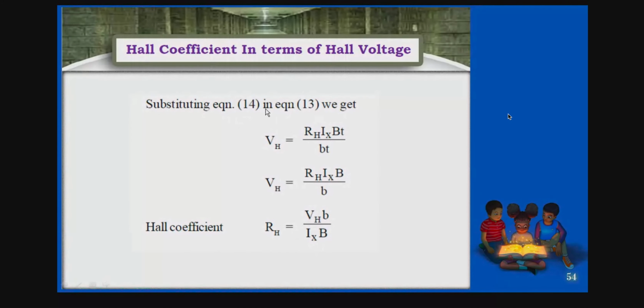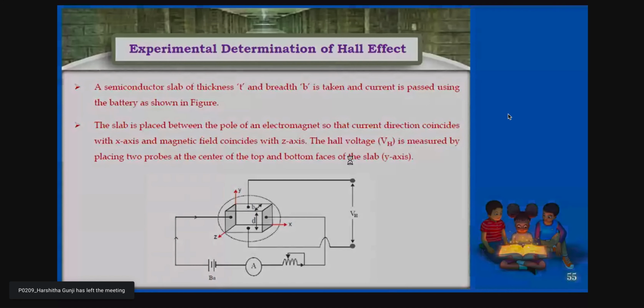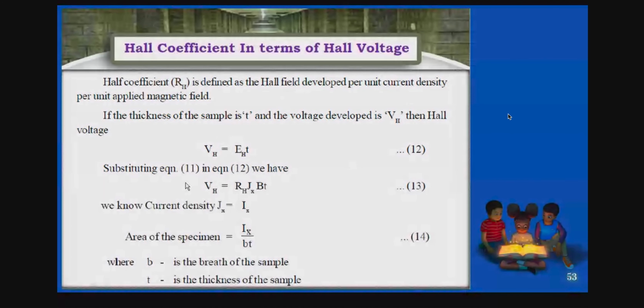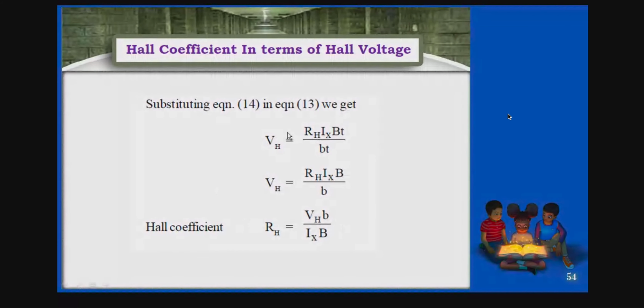Now substituting equation 14 into equation 3, you are going to have the value. You're going to substitute Jx, isn't it? Right? So what you got is the Hall voltage, finally, RH Ix B by b here.